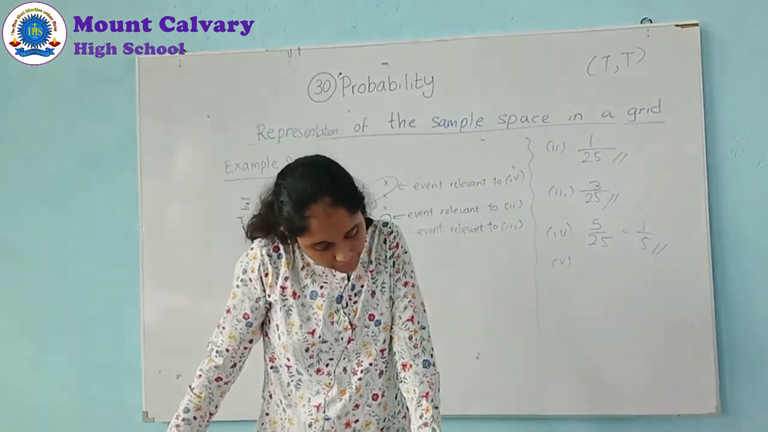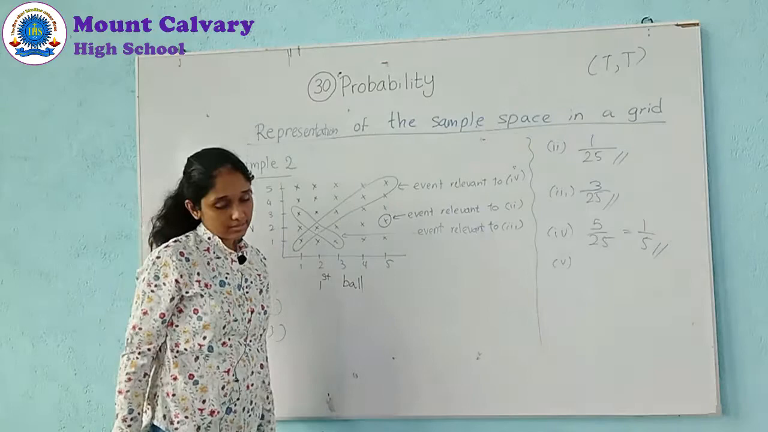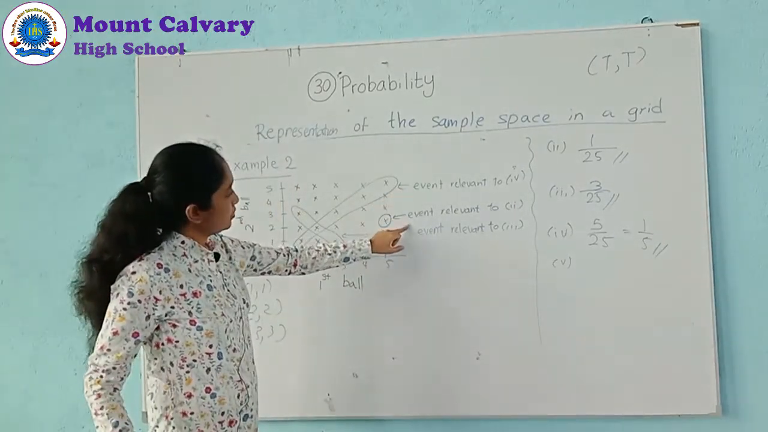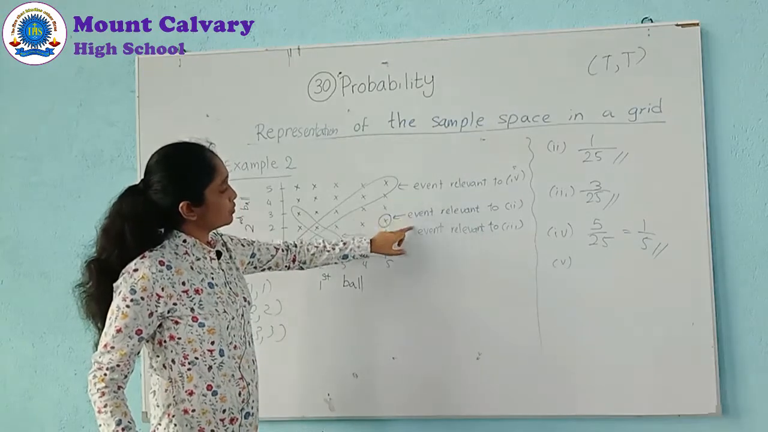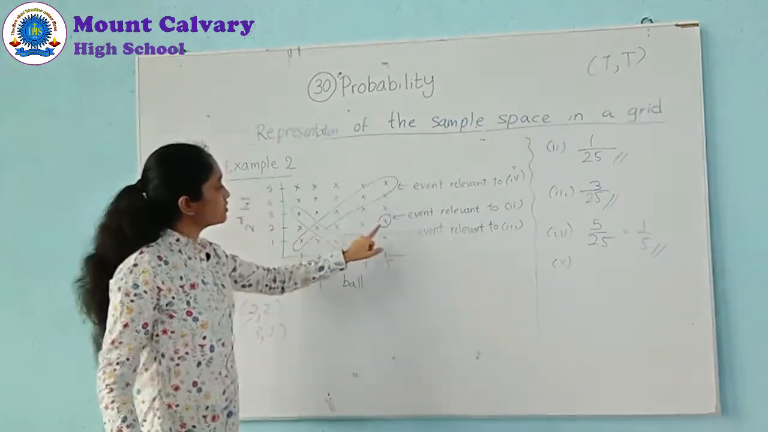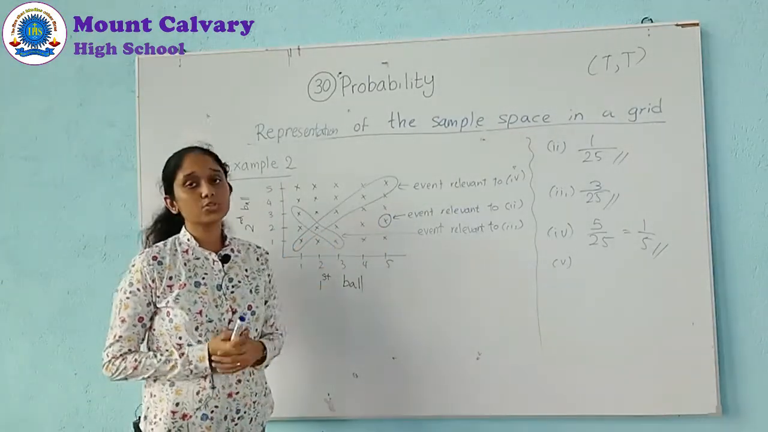Are the events in 2 and 4 mutually exclusive? We have to explain the answer. Do we have common items here? 4 is this one, 2 is this one. Do we have common items? No. So, they are mutually exclusive.